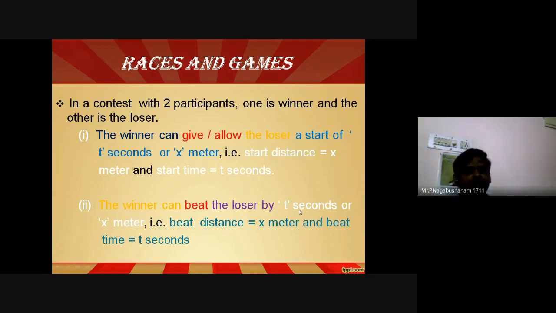Otherwise, the winner is going to beat the loser by x meters. What does the same mean? In this case, beating means beat distance and beat time. The winner beating by distance means the extra distance by which he beats the loser in that time interval.